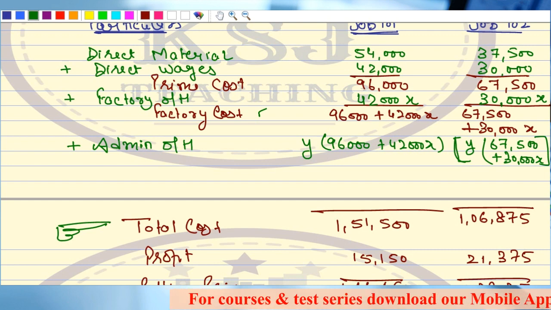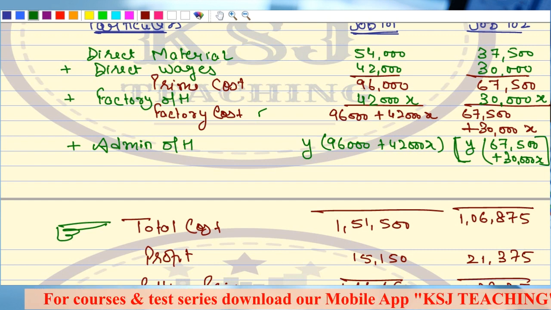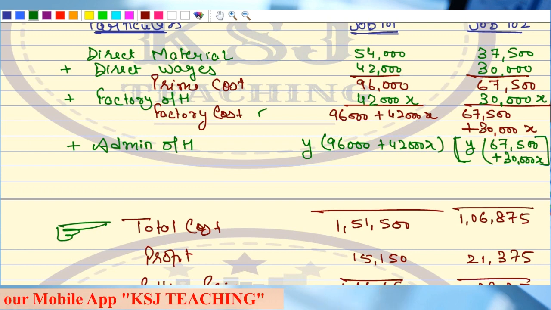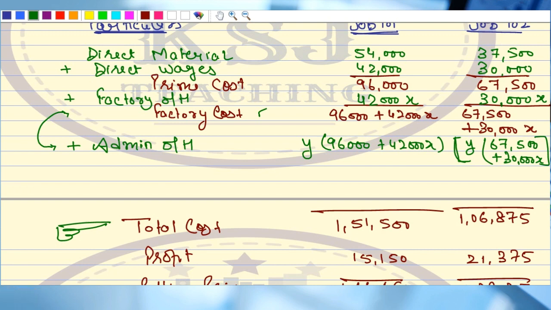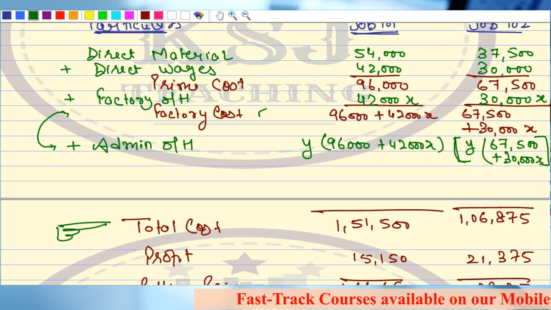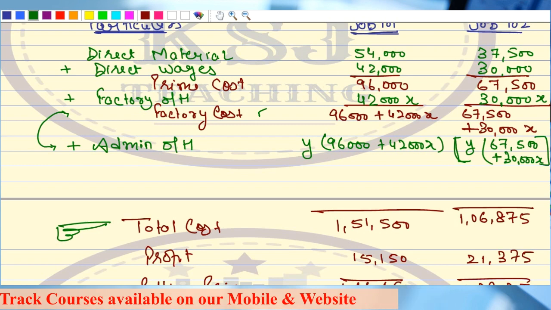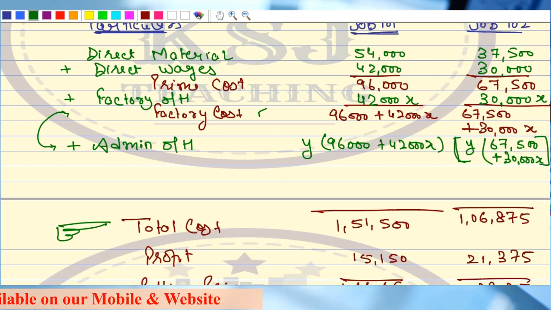Now focus on the total cost. Sir, if the total cost is 1,51,000, we could have written total cost as factory cost plus admin overheads. Just listen very carefully to what I am saying. I could have written the total cost as factory cost plus admin overheads.